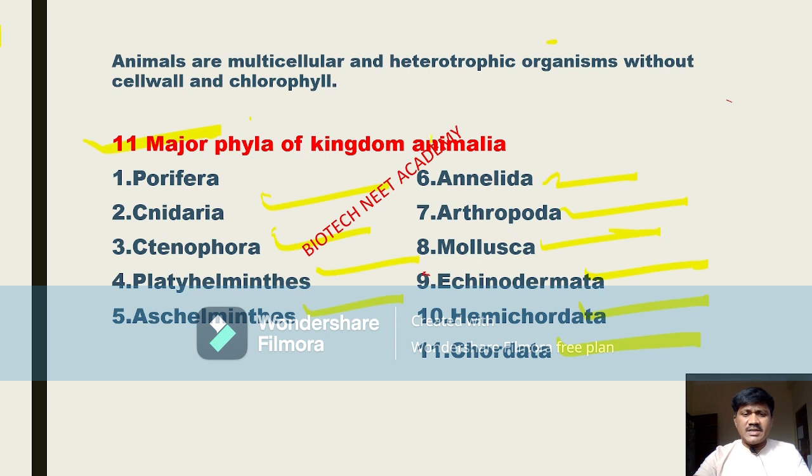Based on their complexity, all these phyla are arranged here. Phyla is the plural word, and phylum is the singular. Let us see how the kingdom Animalia is classified into 11 major phyla. Let us try to understand.